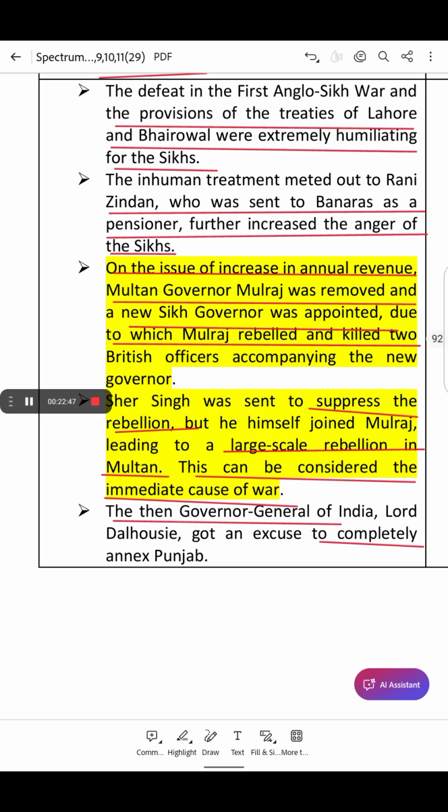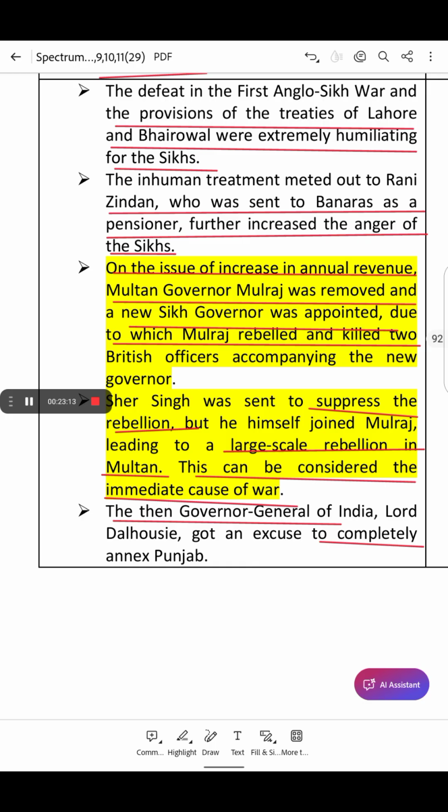And after the surrender of the Sikh army, Punjab was officially annexed by the British in 1849. The British established a three-member board to rule Punjab. The members of the board were Sir Henry Lawrence, John Lawrence, and Charles Mansel, and Henry and John were brothers.